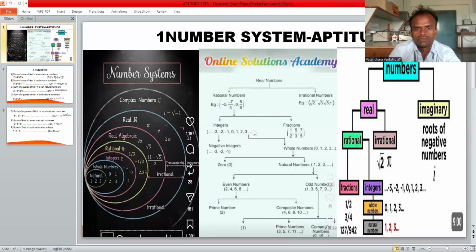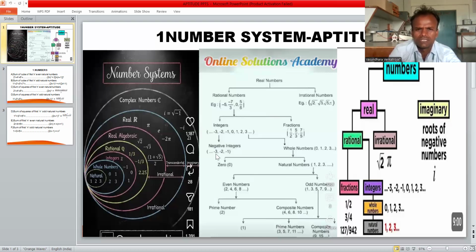Coming to the middle picture: real numbers, rational numbers and irrational numbers. Irrational numbers are root 2, root 3, root 5, and pi. Rational numbers are classified into integers and fractions.